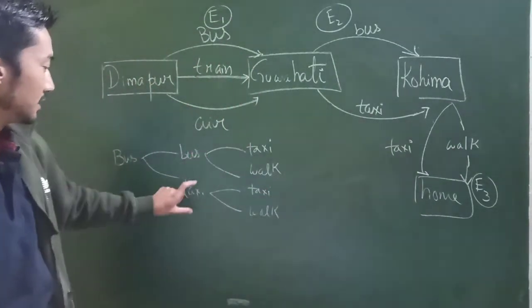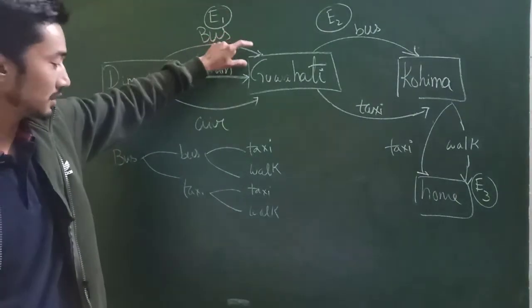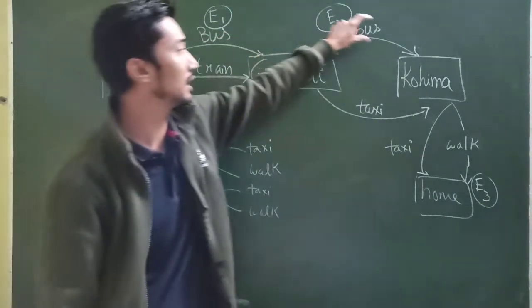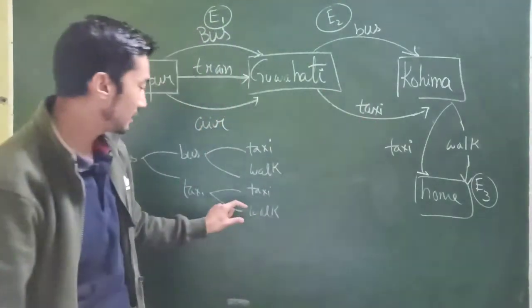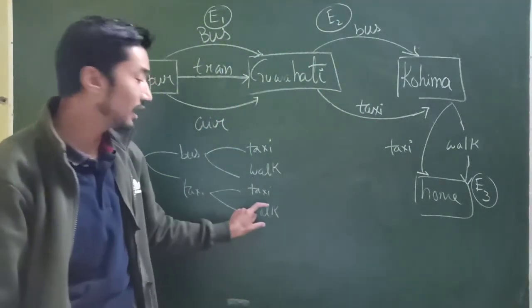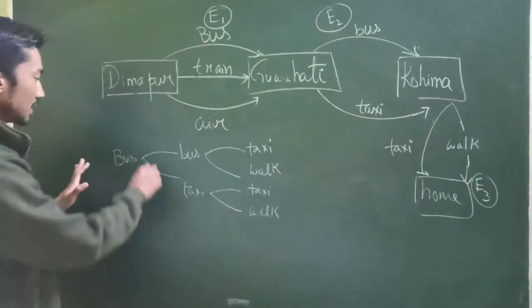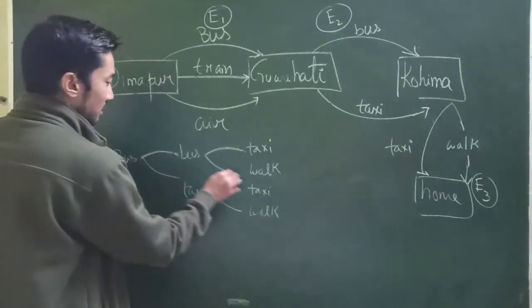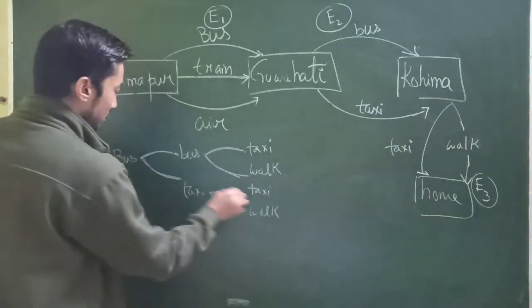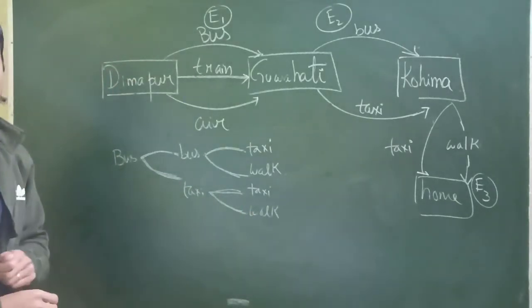This one is from Dimapur I take a bus again. After reaching Guwahati, this time instead of taking a bus I take a taxi. And after reaching Kohima, either I take a taxi or I again walk. So these are all the combinations. So how many ways can this happen? Like, this is 1 way, this is 2, this is 3, this is 4 ways, isn't it? This is another 4 ways.